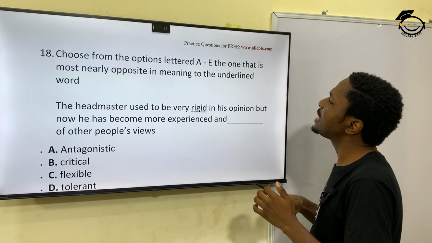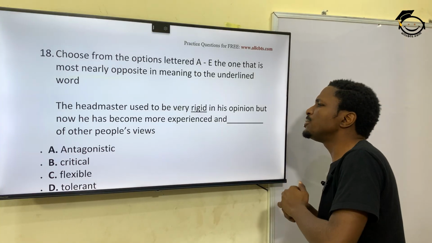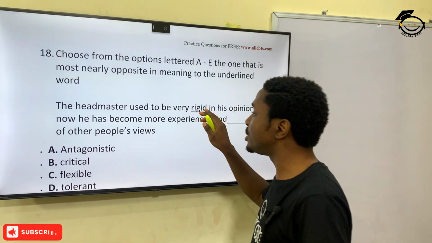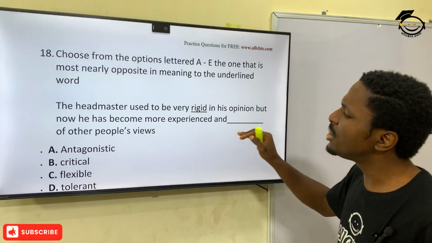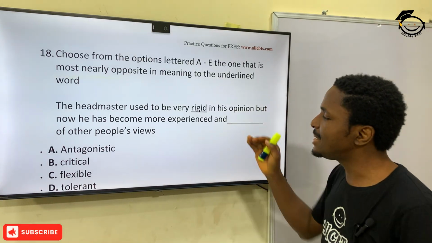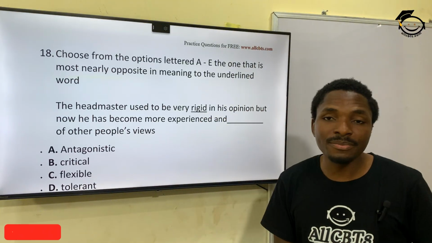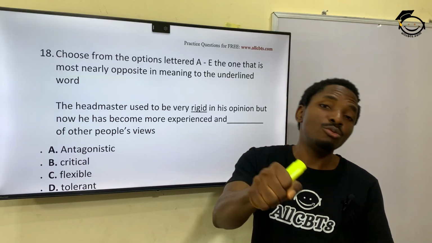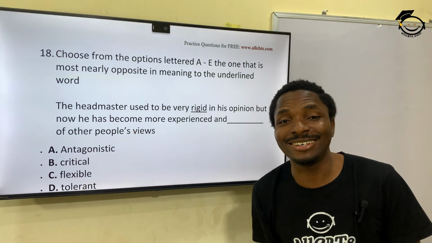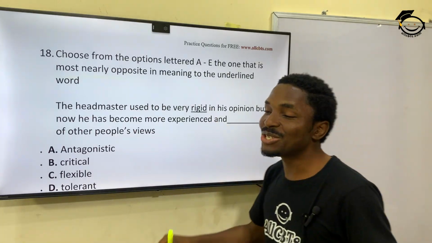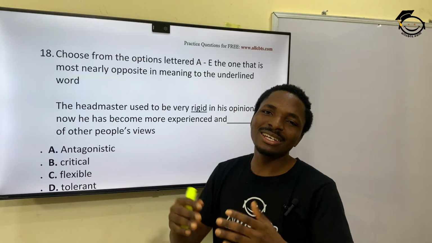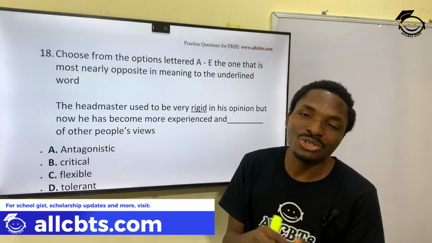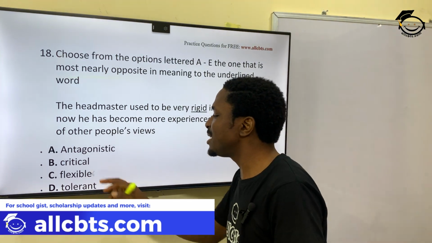Choose from the options lettered A to E the one that is most nearly opposite in meaning to the underlined word. What's the underlined word? Rigid. The headmaster used to be very rigid in his opinion, but now he has become more experienced and dash. Which of these is the opposite of rigid? Rigid is something that is strong, that refuses to shake or bend. So, opposite of rigid is what? Flexible. Not really soft, but the ability to be malleable, to change, to bend.